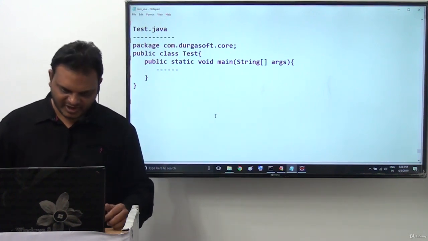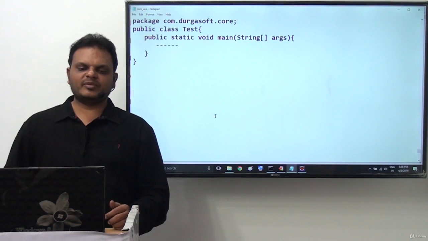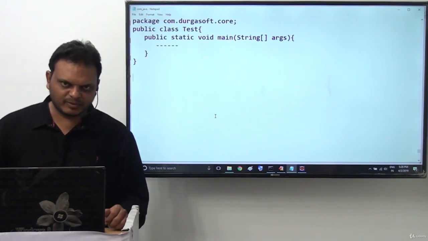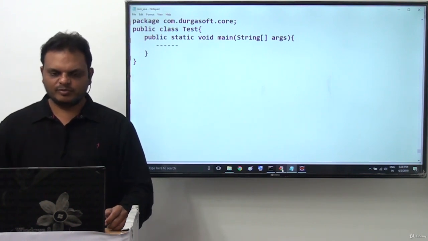That's fine. For example, if I declare the main method without public scope, then what will happen? For example, I want to prepare a Java program.